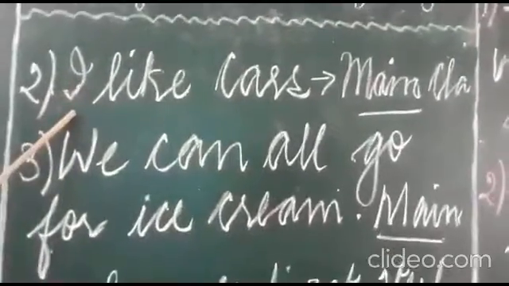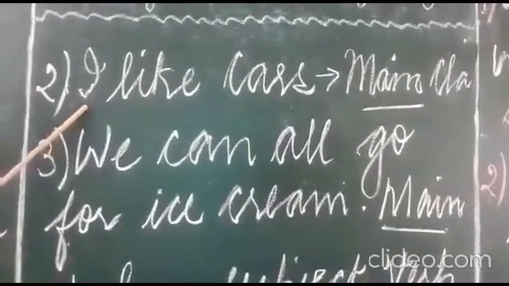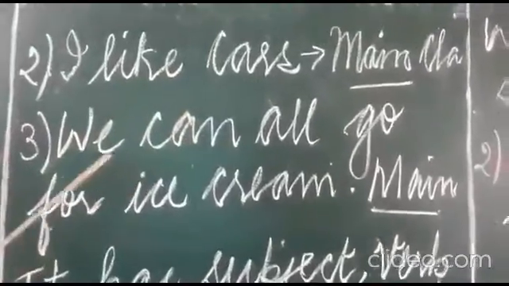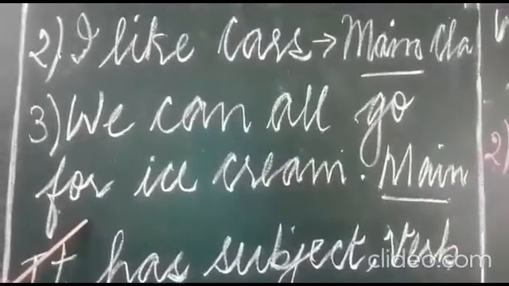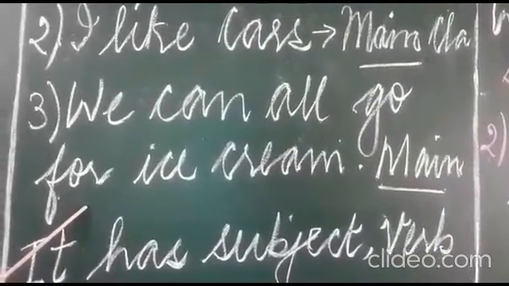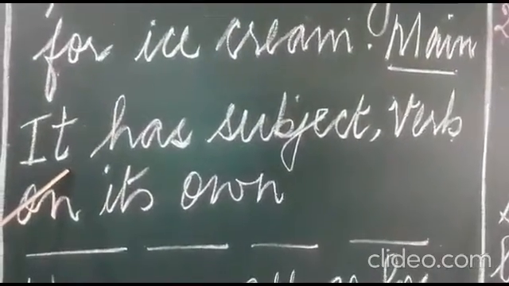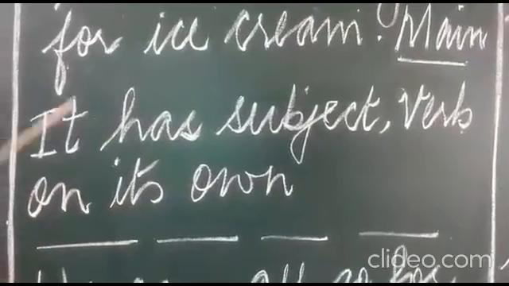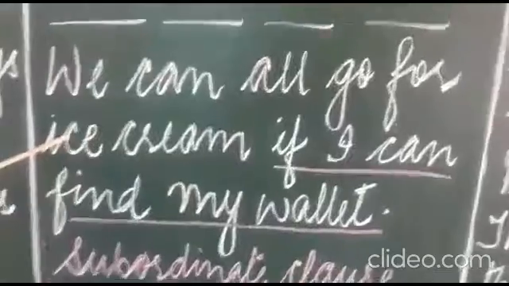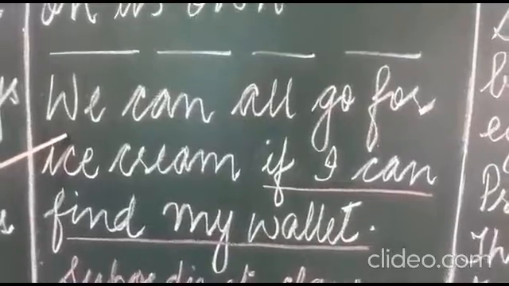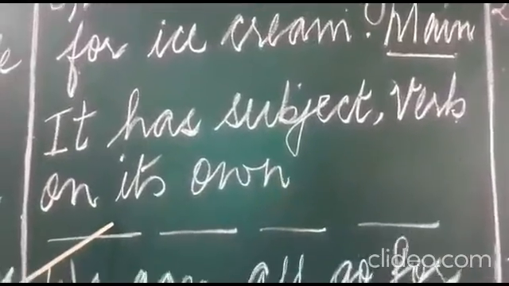I like cars. Now you know this is main clause. It's making sense. It can stand on its own. The sentence is complete. I like cars. We can all go for ice cream. This is main clause. It's making sense, has a subject, predicate and a verb. Right? It can stand on its own. That is why these are main clauses.